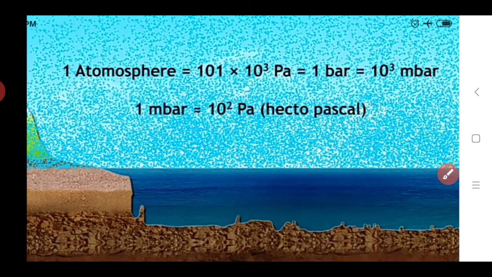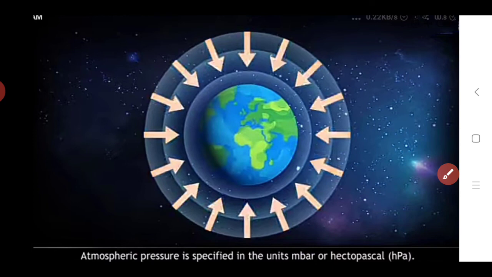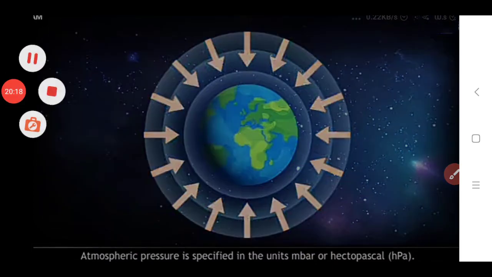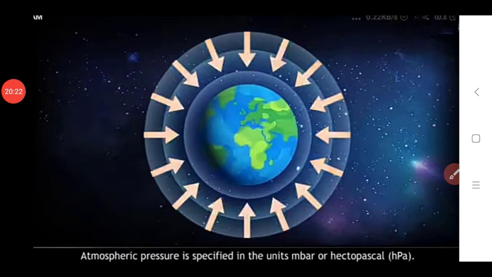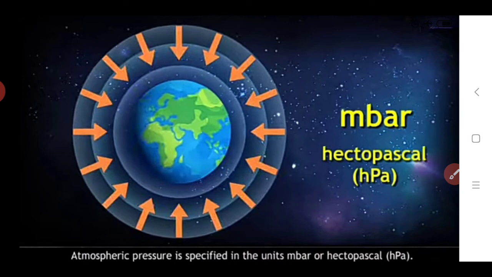Then we see how atmospheric pressure is specified in the units m bar or hectopascal. These are other units. By using these units we can calculate the atmospheric pressure on any object. M bar is also called hectopascal, that is hPa. We write a small letter for this hPa.